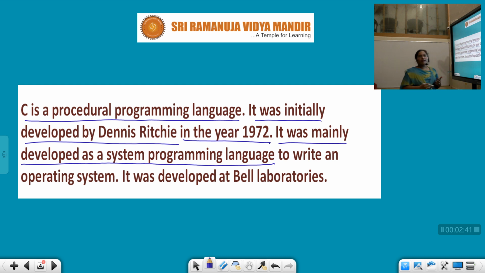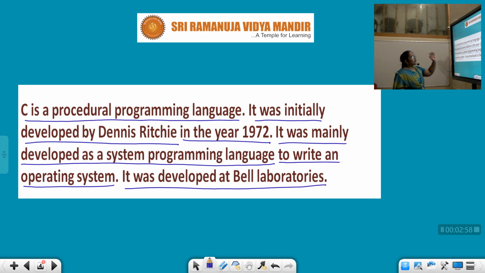As I said, it is flexible and we can give our programs in this C language very flexibly, and for that purpose we designed this programming language, to write an operating system. It was developed at Bell Laboratories. You can observe here, children, the main concepts.